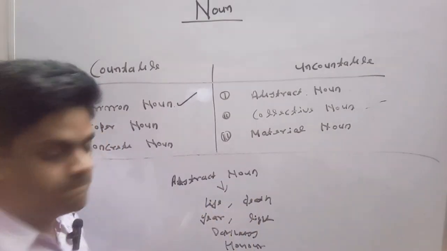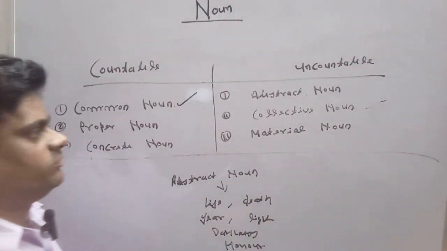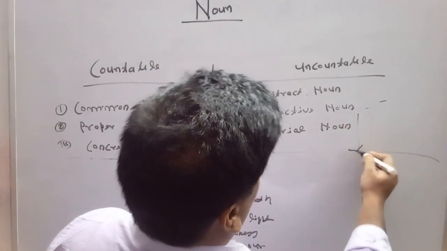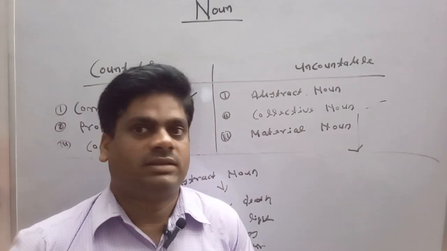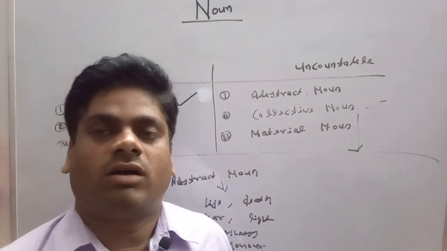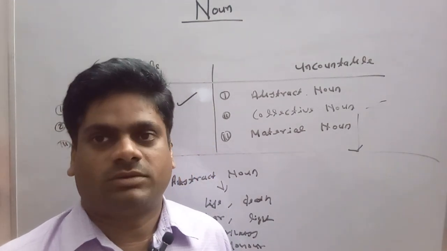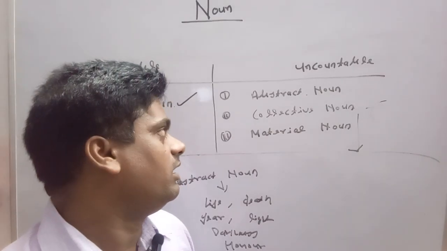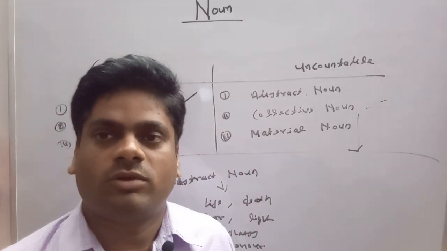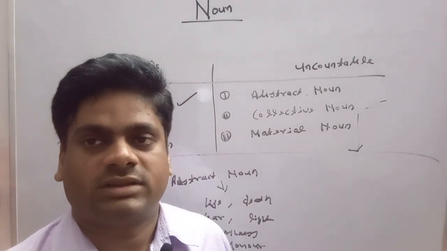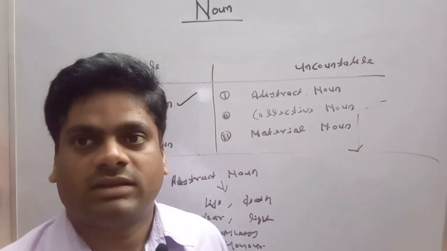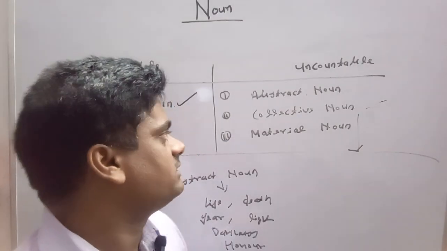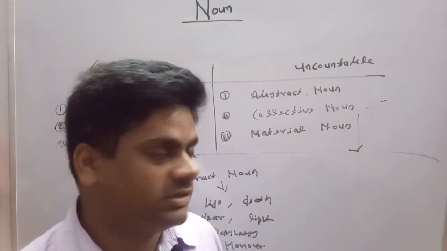Collective noun. A collective noun is a group of more than one person, where a group of people is working unanimously. Then we can say that it is a collective noun.